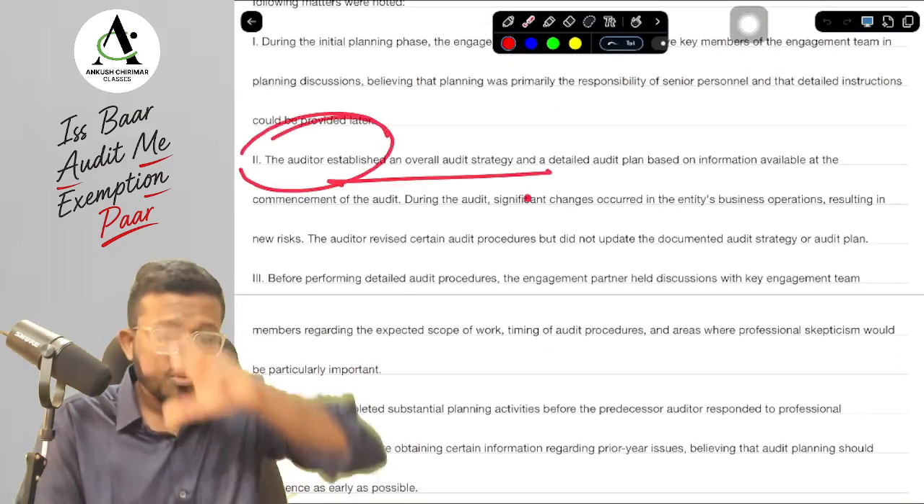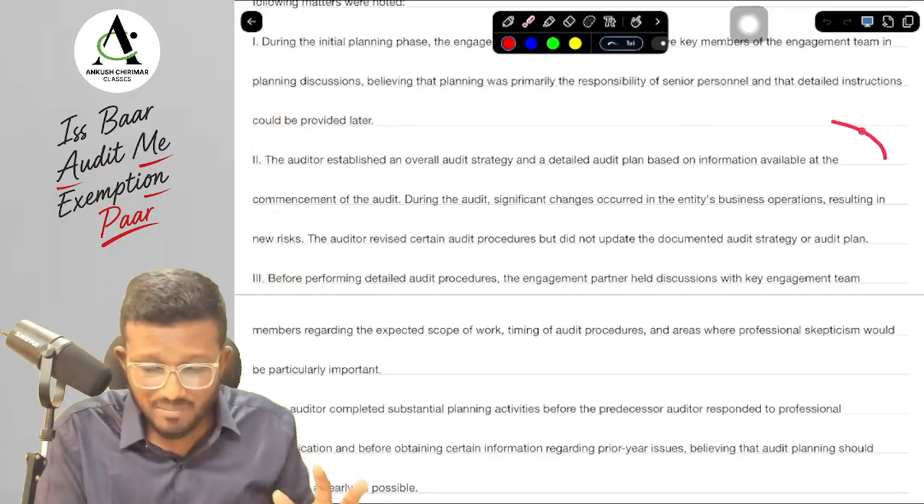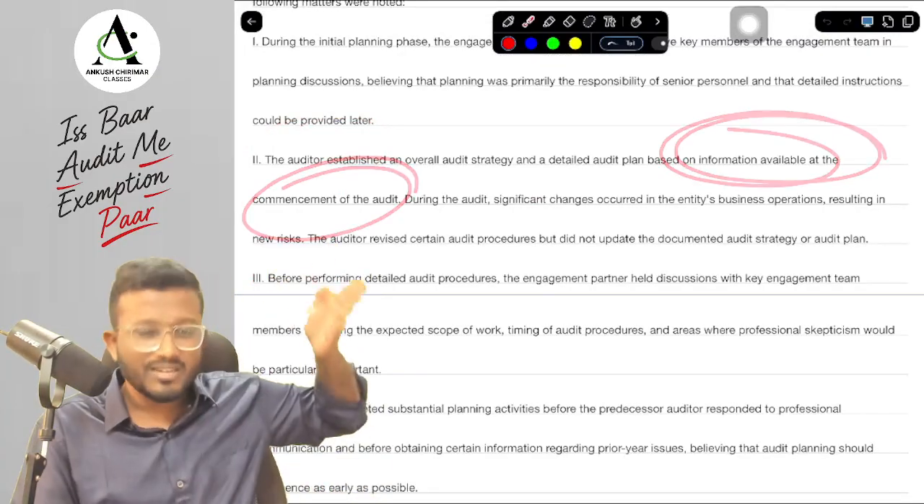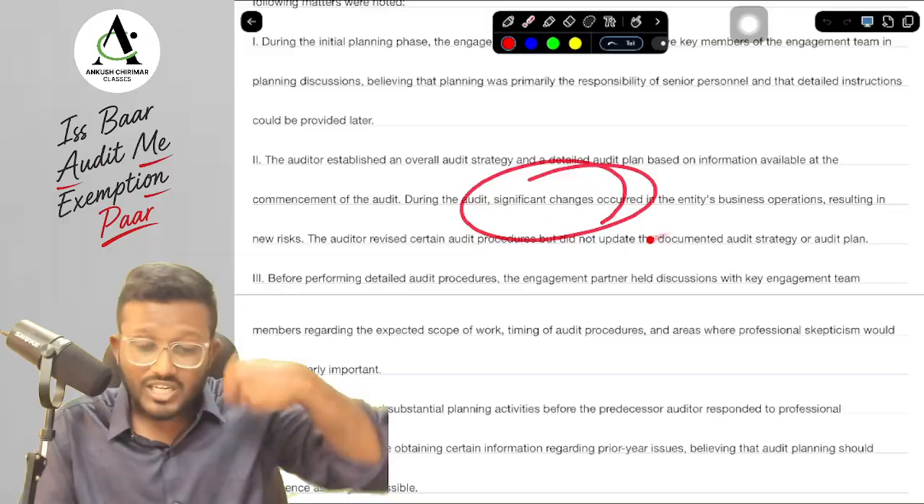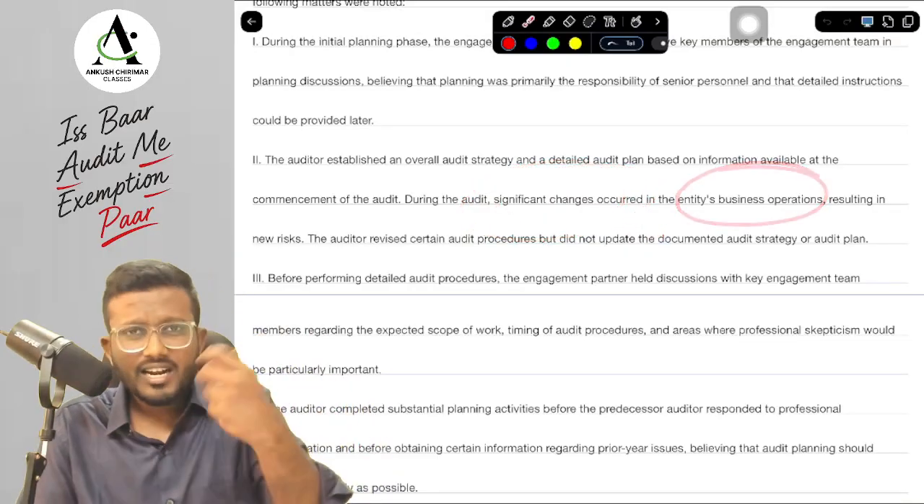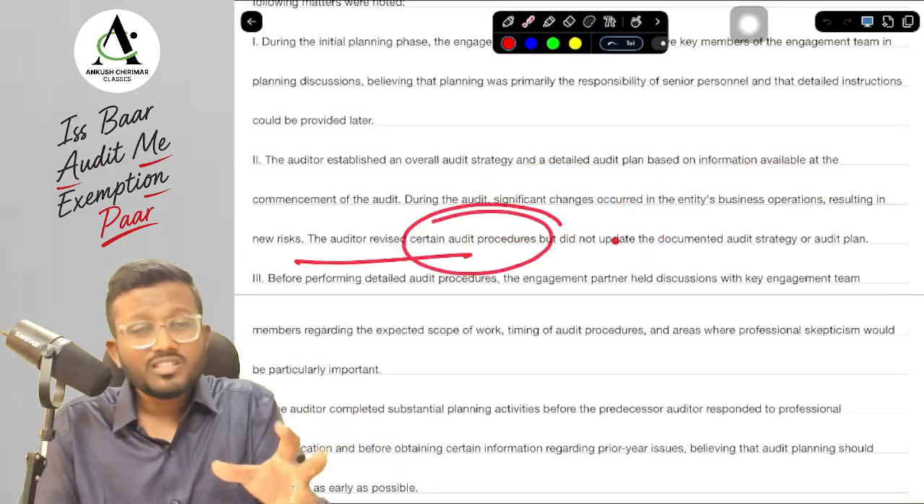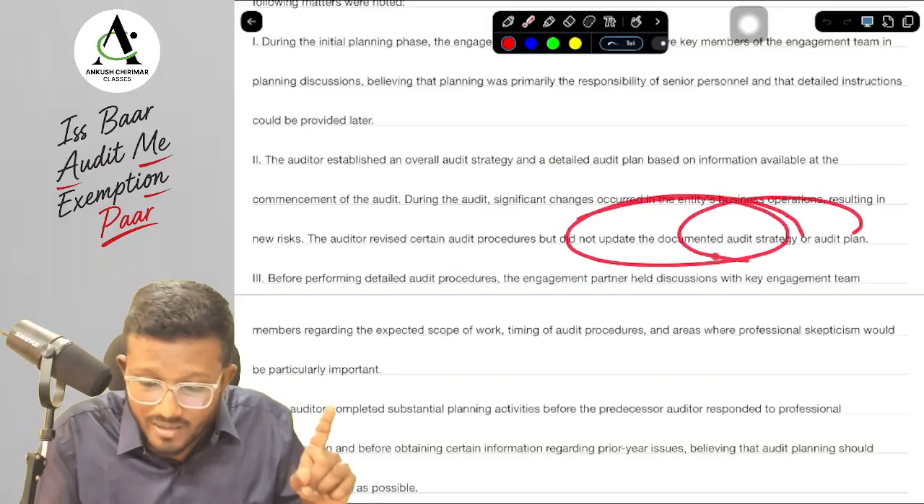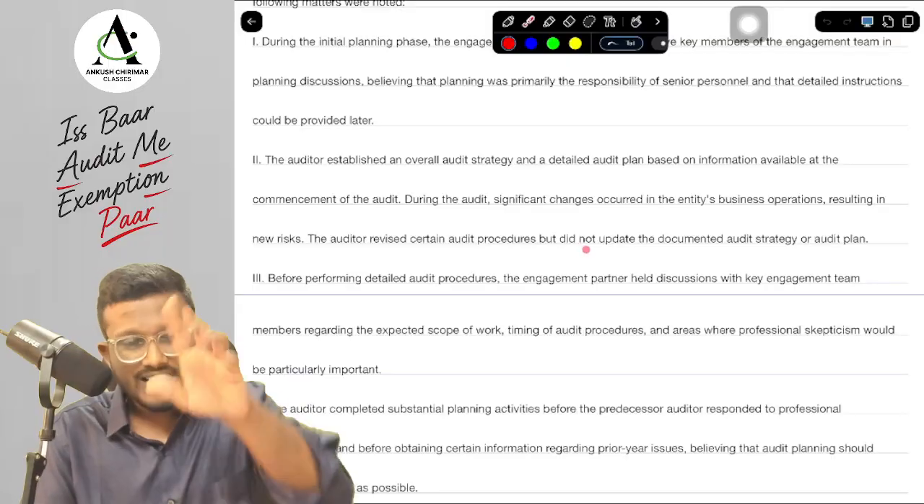Second, the auditor established an overall audit strategy and a detailed audit plan based on the information that was available at the commencement of the audit. Now, during the audit, significant changes have occurred in the business operations, resulting in new risks. Now, the auditor revised the audit procedures, but it did not update the documented audit strategy or plan. Compliance or non-compliance, you have to tell me.